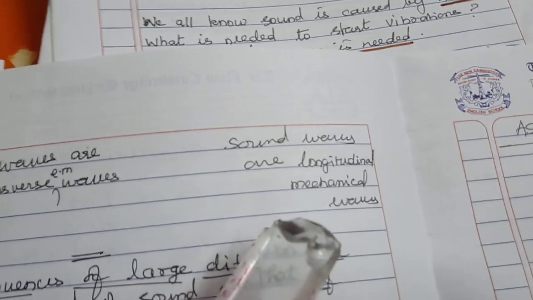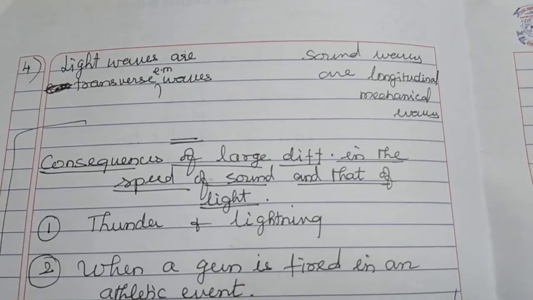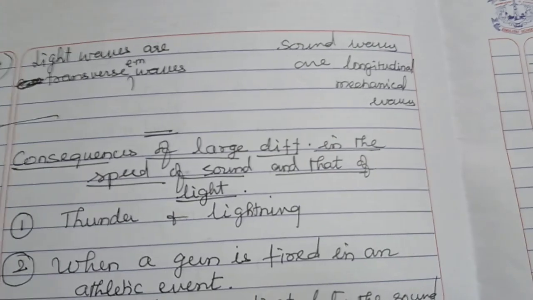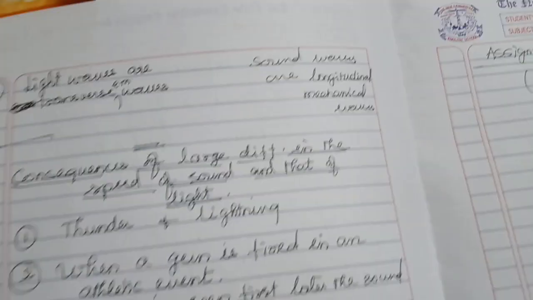Now sound waves are longitudinal mechanical waves. Okay, sound waves are longitudinal mechanical waves. That also you know very clearly. We have learned it in part 1, part 1A and part 1B. We have explained clearly. If you didn't understand, please go through that. You will understand better. Now let us come back here.